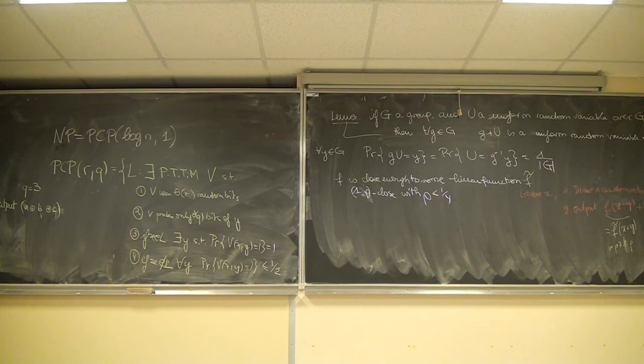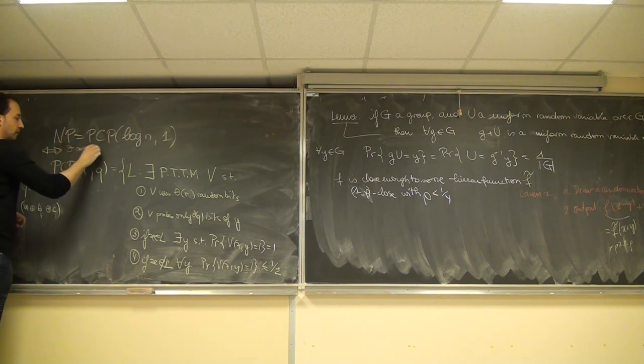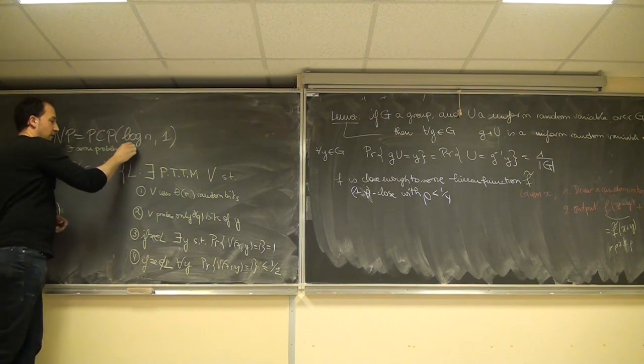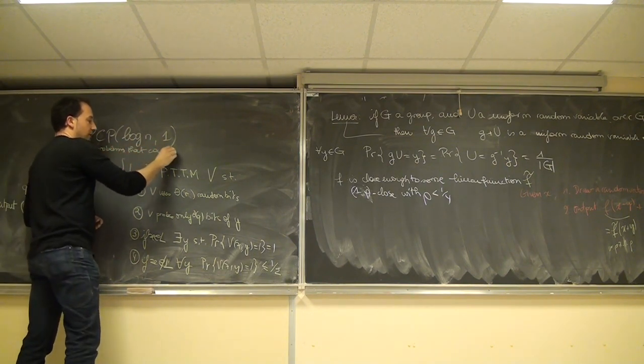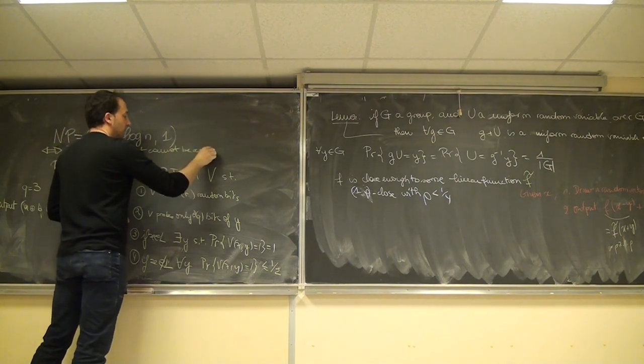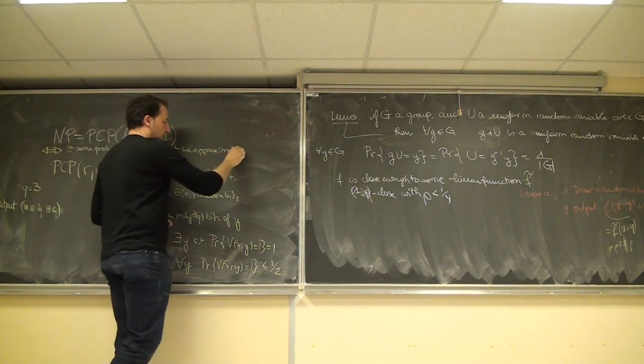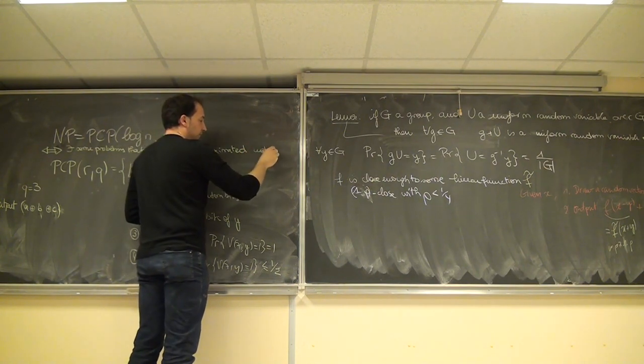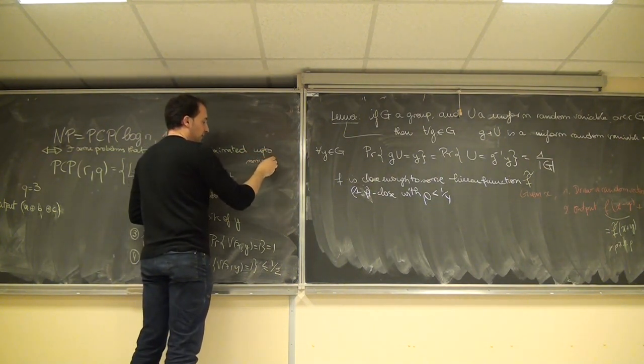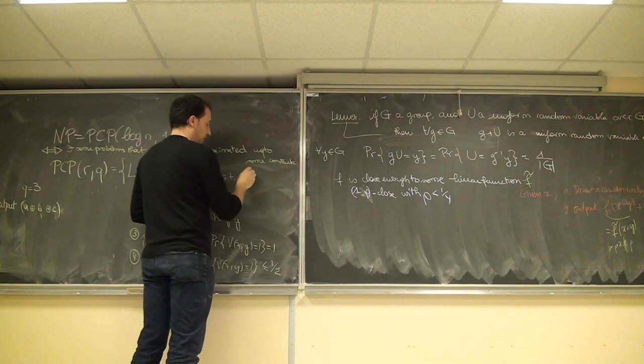So why do we care about this PCP theorem? We care about this PCP theorem because it's exactly equivalent to saying that there exist some problems that cannot be approximated up to some constant C, unless P equals NP.